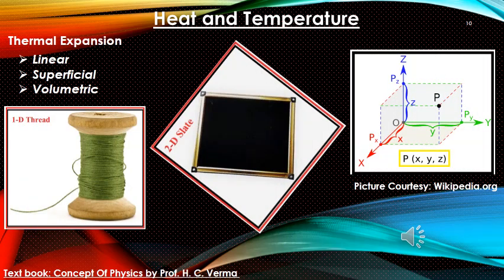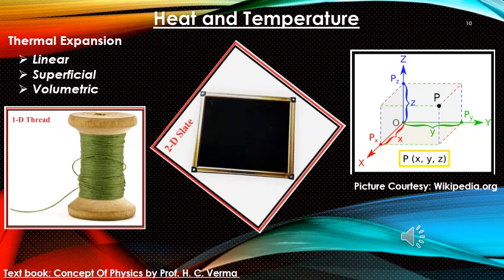Now let us discuss thermal expansion. So thermal expansion can be linear, superficial, or volumetric. As we have seen, there are three pictures to give you an idea of what is linear, what is superficial, and what is volumetric. The linear basically tells us about one dimension. That is a thread we are showing here. Linear expansion means we are allowing the substance to expand only in one dimension, like a thread.